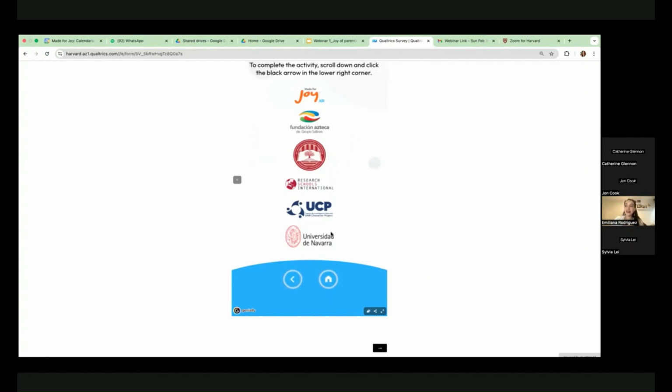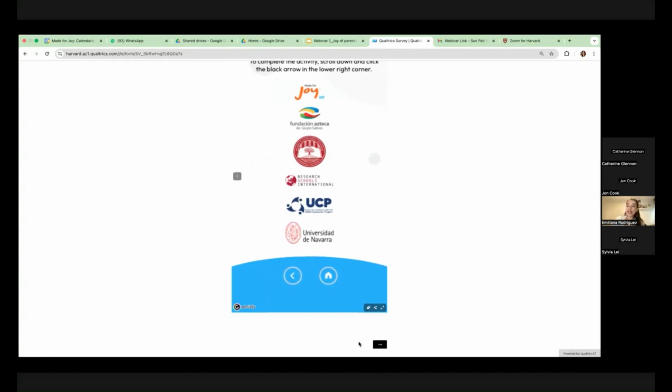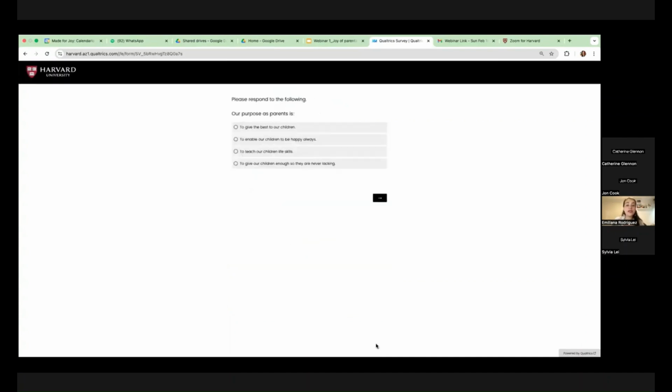And then, something very important that when you get here, you scroll down and you will find this black arrow here. This is very important that you click because that will allow you to complete the lesson. So when you click the arrow, this will take you to a short quiz. So it's always a quiz of this kind that asks you something around the content of the lesson. You will not be graded or anything around it, but it's for us important that you answer the questions so that we know that you are engaged and that you're following up with the content of the lessons.